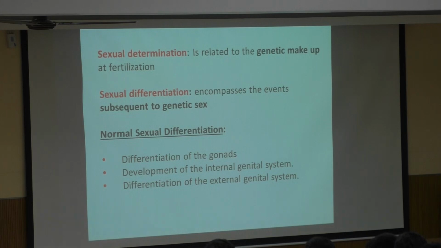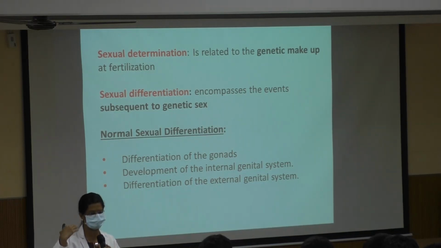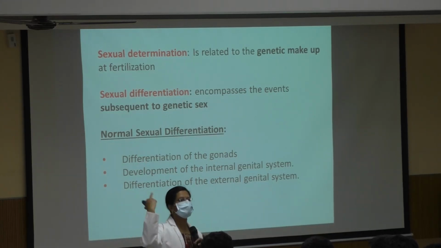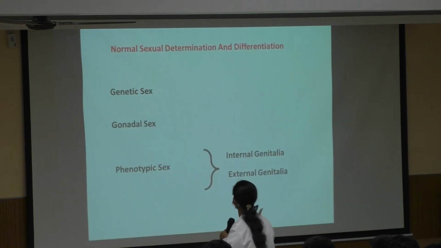Determination is related basically to the genetic makeup. What determines the sex of an individual is the genes. The genetic makeup is going to decide what will be the sex of a developing fetus or embryo. And differentiation is the subsequent step after the genetic sex. Once the genes determine the sex of the fetus, all the embryonic structures get developed or differentiated according to the genetic sex. That is the difference between the two things.